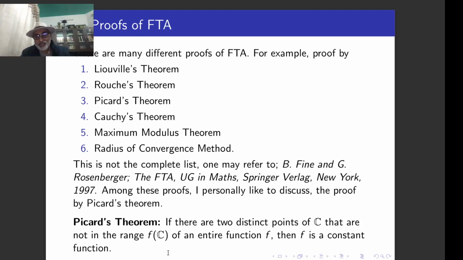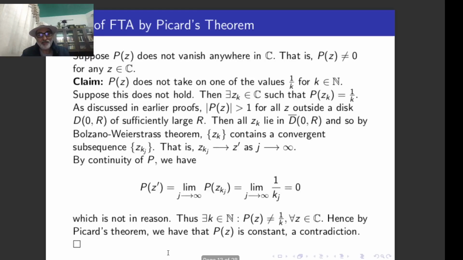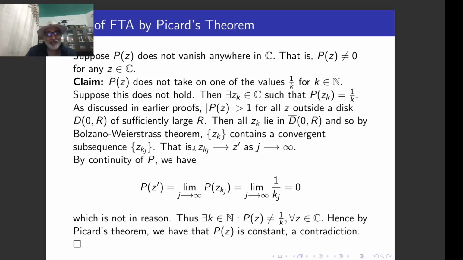Okay, now by using this, let us prove the fundamental theorem of algebra. What's that? The fundamental theorem of algebra, as you know, says that an nth degree polynomial has at least one zero in C, but n has to be greater than or equal to 1. I mean, a non-constant polynomial has a zero in C. So again, we are supposing on the contrary that P(z) does not vanish anywhere in C. That means P(z) is not equal to 0 for any z in C. What does it mean? That means 0 is an omitted value of P(z).